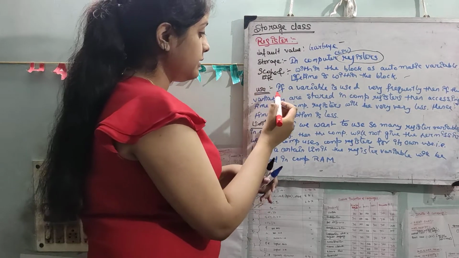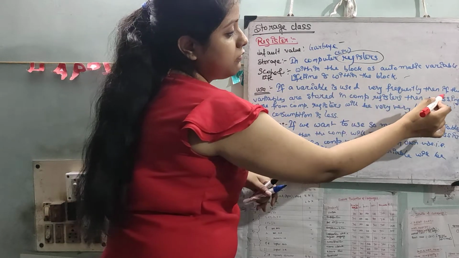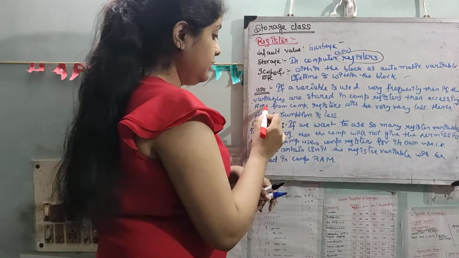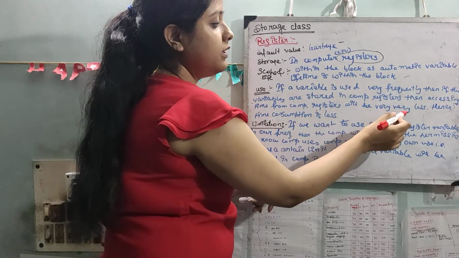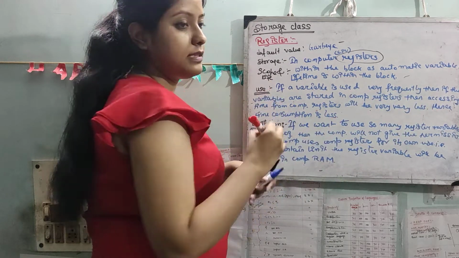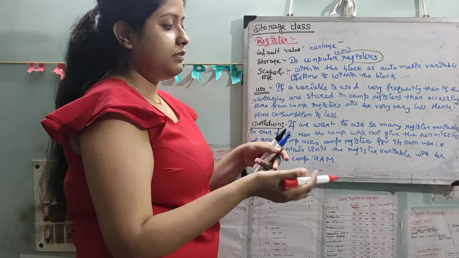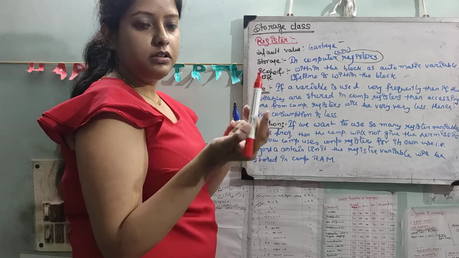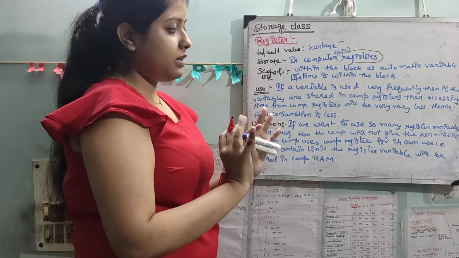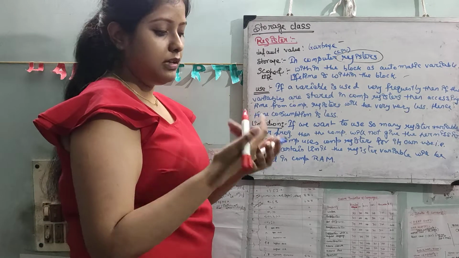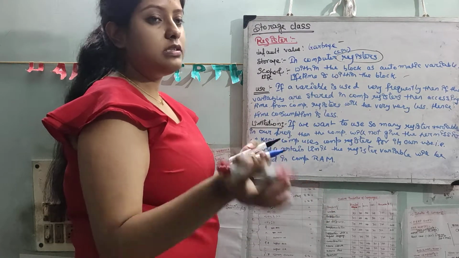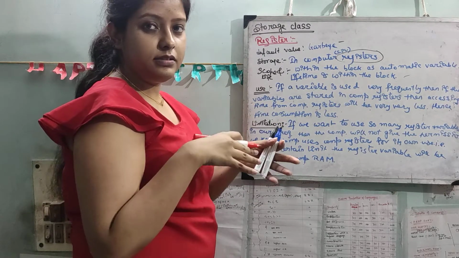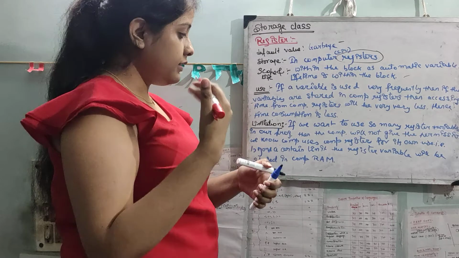In the register storage class, if a variable is used very frequently and is stored in computer registers, then the access time from the registers will be very small. Hence, the time consumption is less. Same as I told you: if the pen is stored in a register, the register is my book pocket. If I use it frequently, I can keep it there. But after a certain limit, with so many pens, I cannot store everything in my book pocket. So I have to store something in my backpack, which is our RAM.